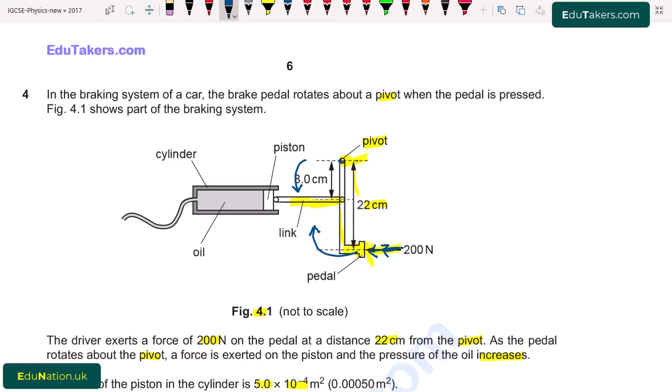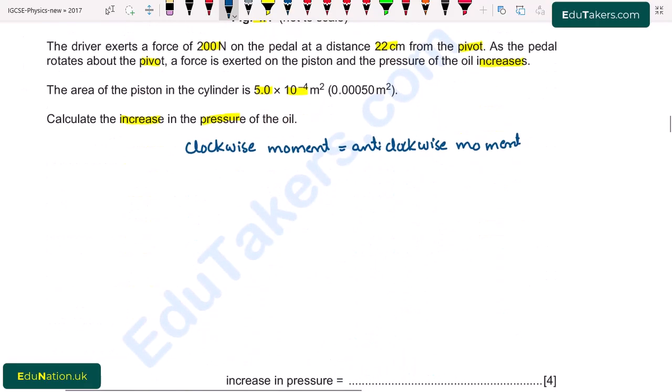This distance is basically R. So the product of force and the perpendicular distance from the pivot point is known as moment. First of all, we have to calculate the clockwise moment. The distance from the pivot point is 22 centimeter, so I write here 200 multiplied by 22 centimeter.